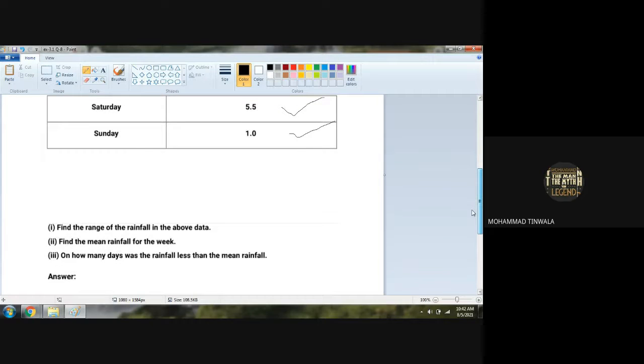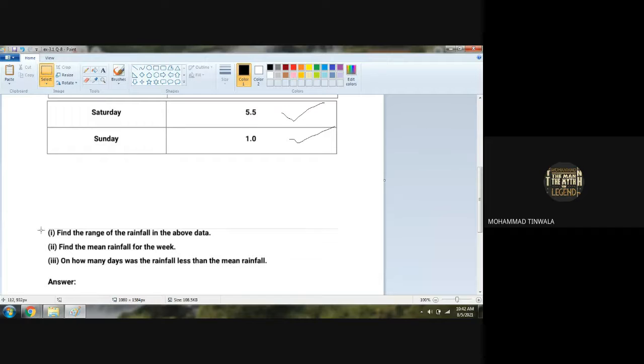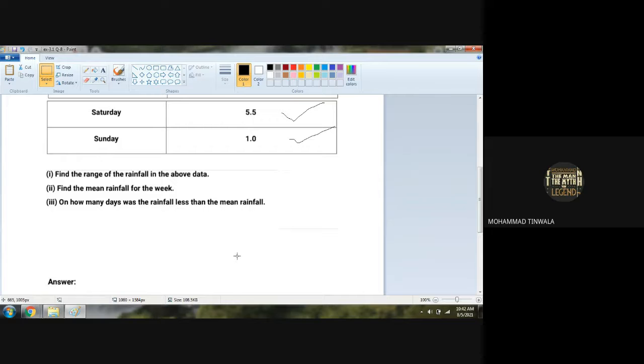Let us check the questions they have asked. What are the questions here? First question, Rabia, read the question. Yes, sir. Number 1, find the range of the rainfall in the above data. Range we have to find.